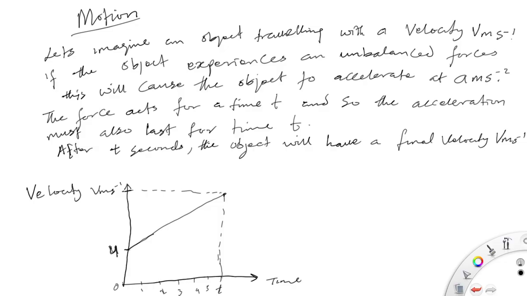This is its starting point, the initial velocity. So when the object stops here, let's say at time t, it will have a final velocity here, say v meters per second. So having done that, let's move further. Let's now derive the equations of motion.